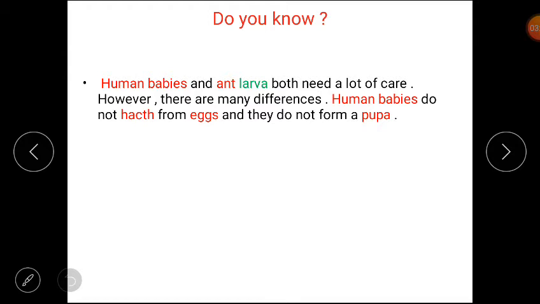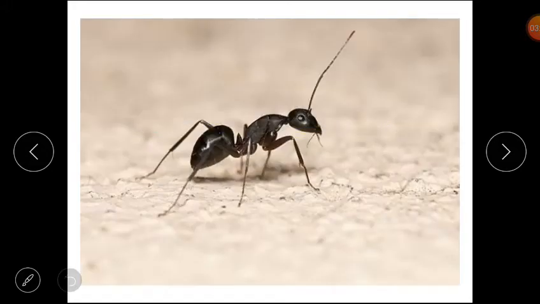However, there are many differences. Human babies do not hatch from eggs and they do not form a pupa. I hope you understand the difference between both of them. Ants are a very common insect. Studying their life cycle gives us an idea about the life cycle of other insects.